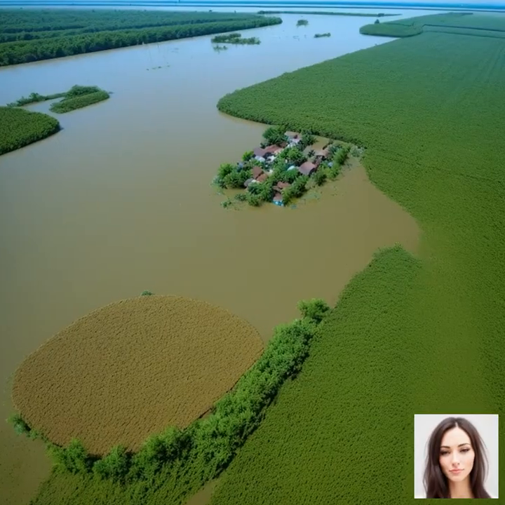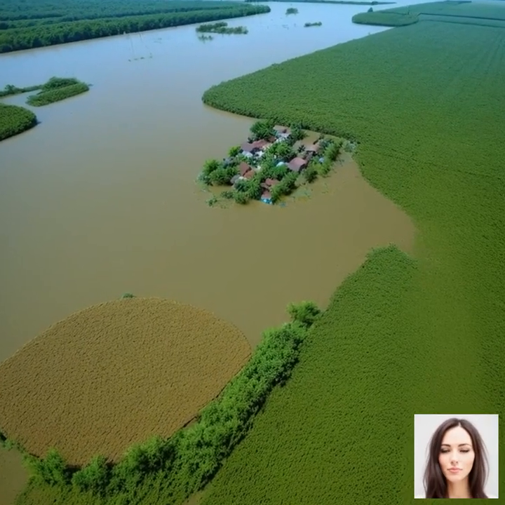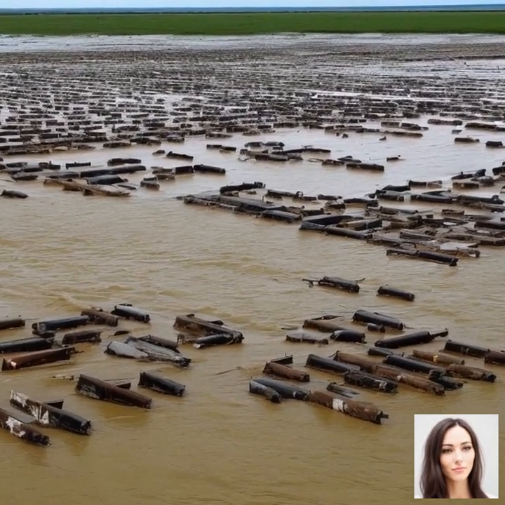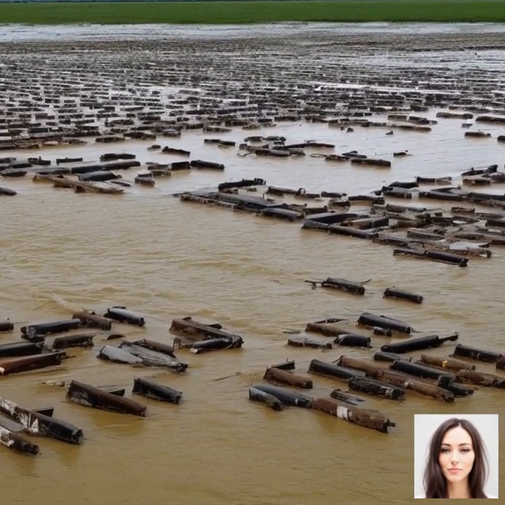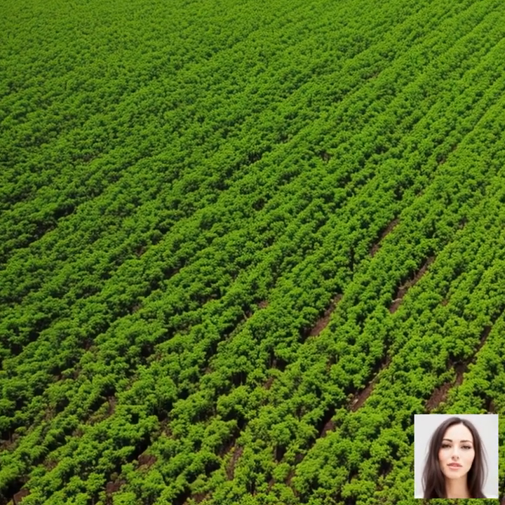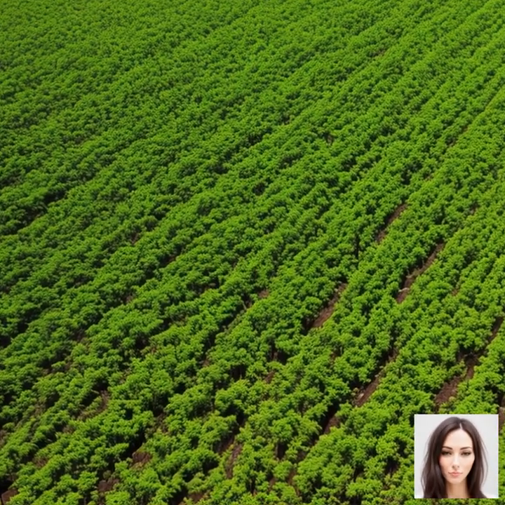Let's take a look at each of these in turn. Imagine a severe drought. Without sufficient water, crops can't grow effectively, leading to decreased yields. Livestock also suffer as they need water to survive and grass to graze, which also requires water to grow. A drought can thus lead to a reduction in both crop and livestock production.